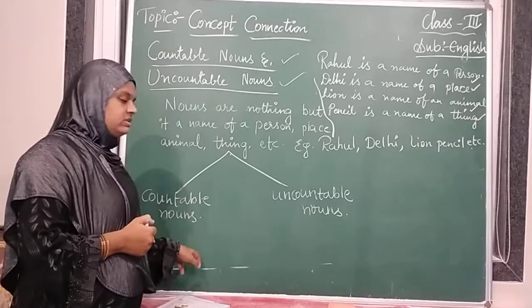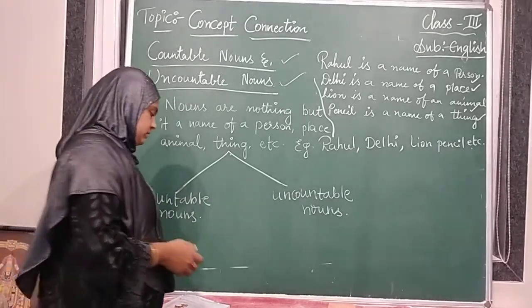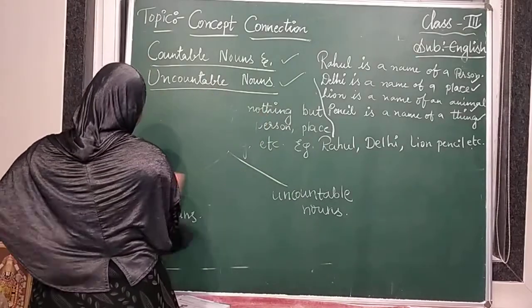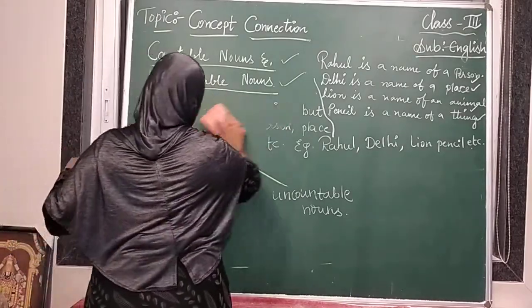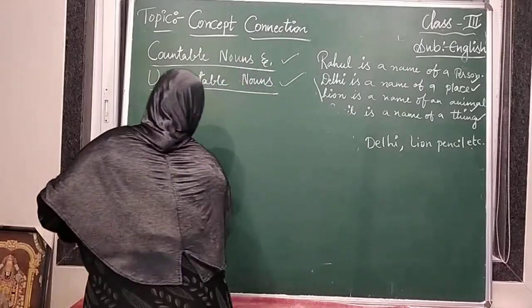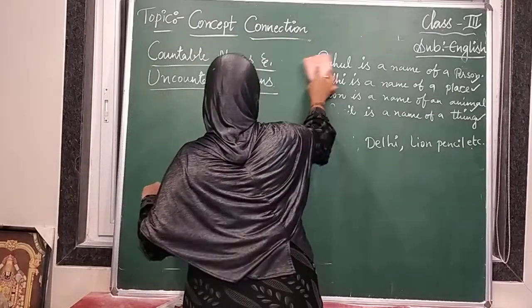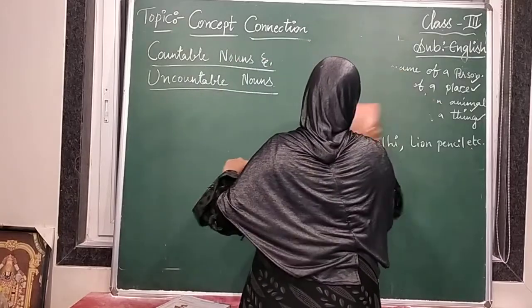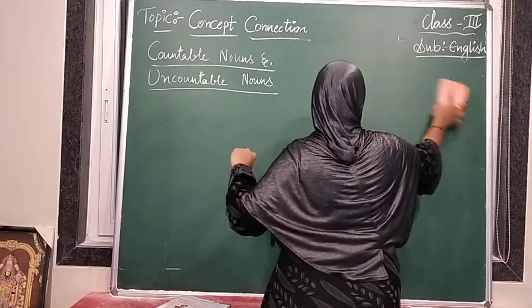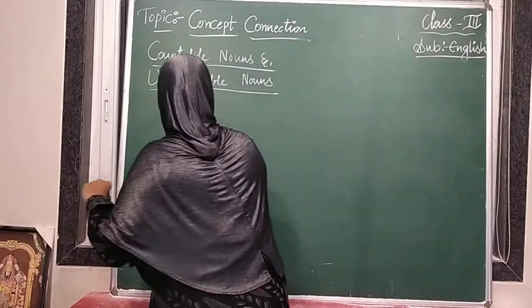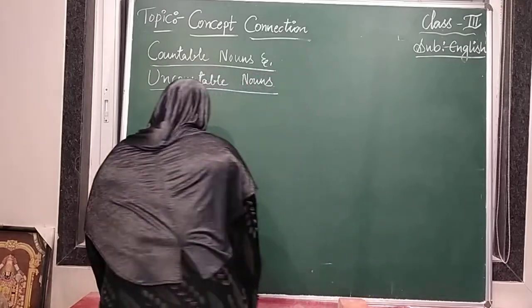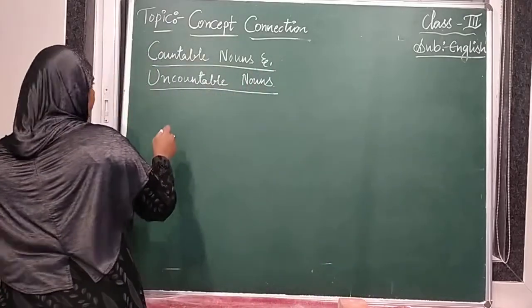We are going to see countable nouns first. I think you have understood about nouns. You have learned about naming words in first class and second class also. Now I am going to tell you about countable nouns. Already in the previous class we have learned about countable and uncountable nouns.